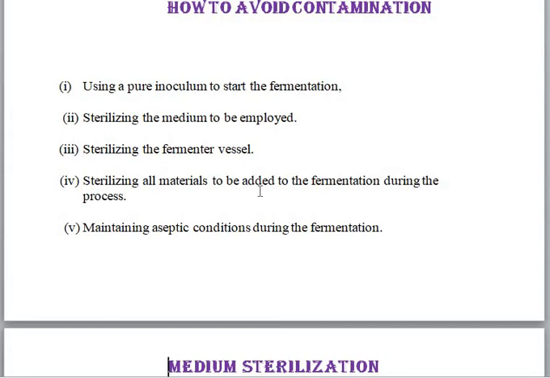And the inoculum, the starting material you are going to use, should be handled very carefully, because you cannot sterilize the inoculum. It will lead to the death of the needed microbe. So a very pure inoculum has to be obtained. For that, many serial cultures are made, and after many cultures you get a pure culture that has to be used in a fermenter if you want to get the pure product. So, by following all these aseptic conditions during fermentations, you can avoid most of the problems and contaminations, and also get a good final product.